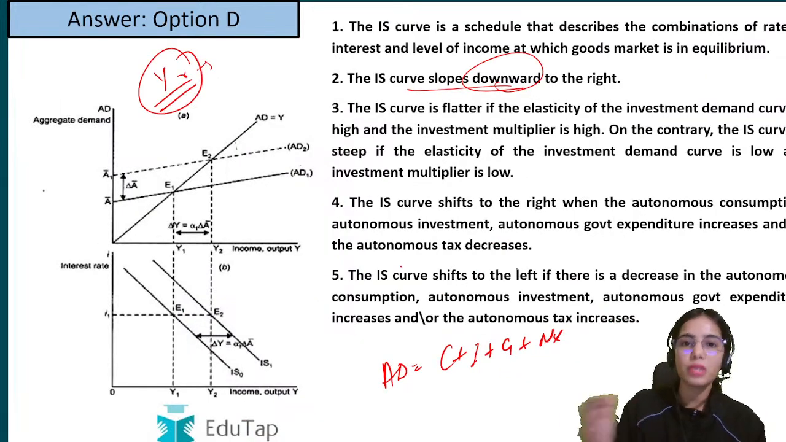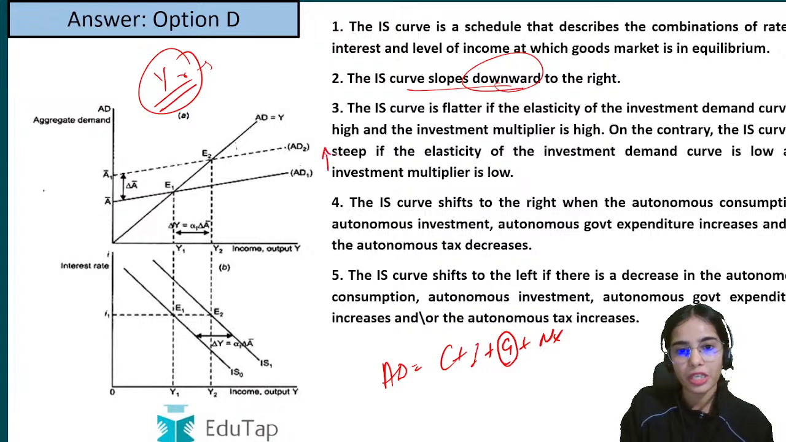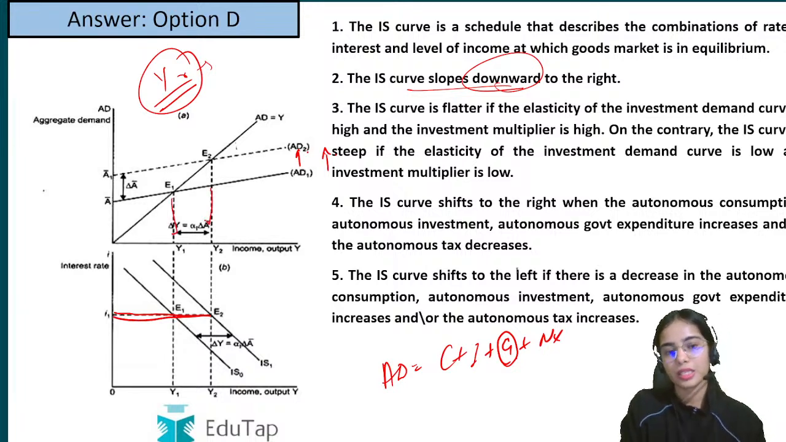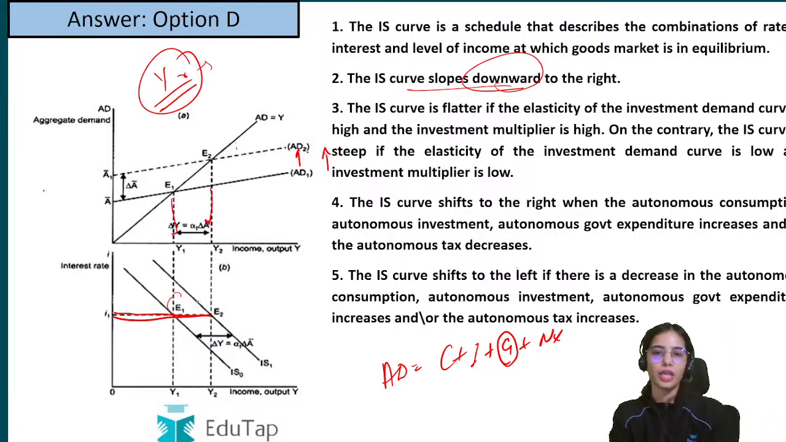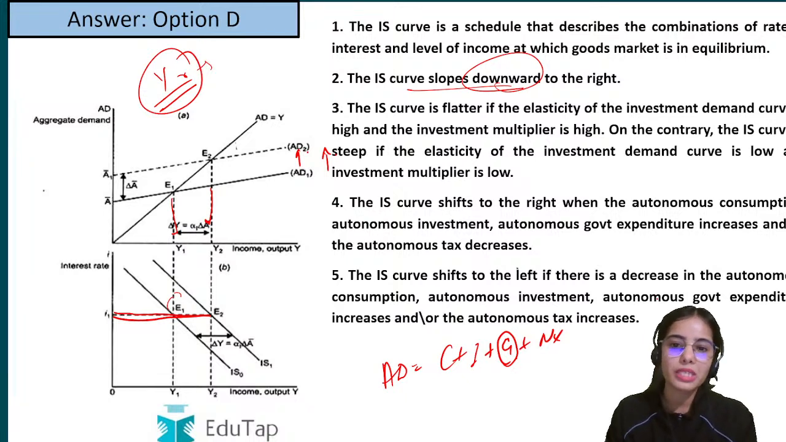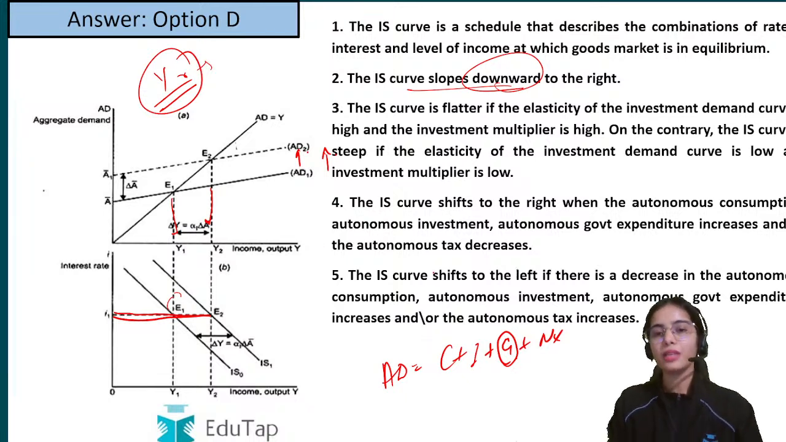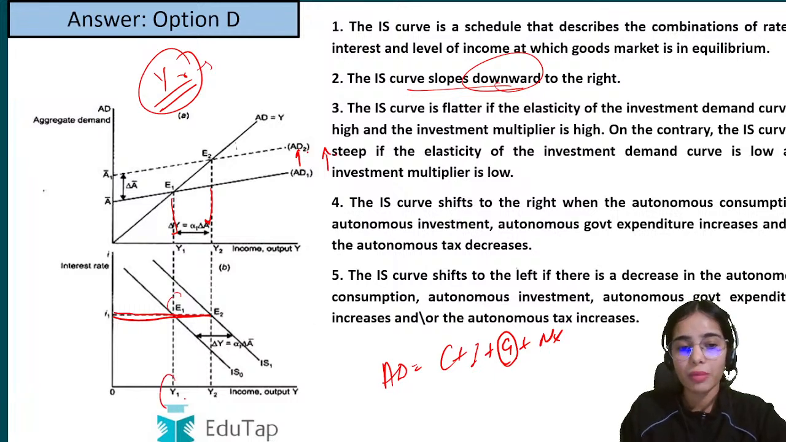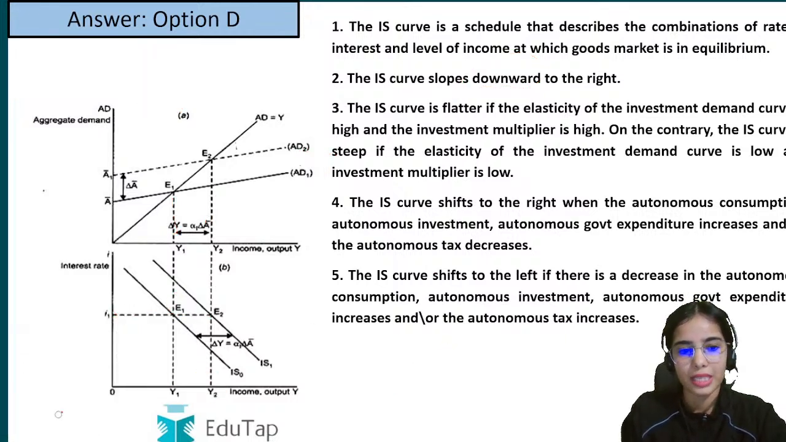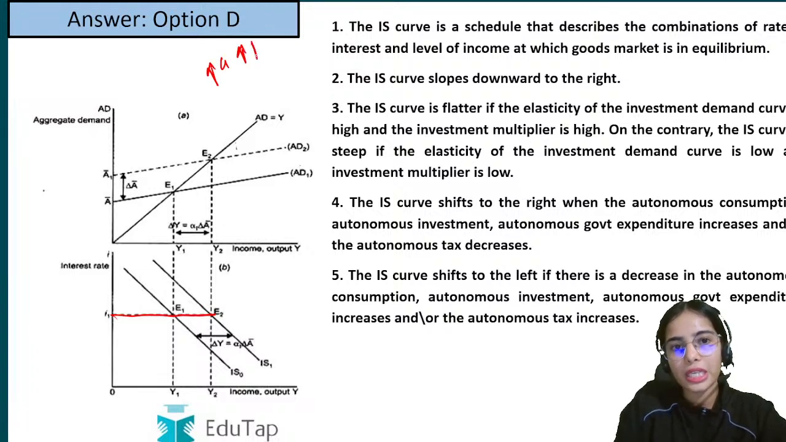But if the autonomous or external factors are changing, let's say there is an increase in government expenditure, the aggregate demand increases, and at the same level of rate of interest the level of income also increases. So this will cause a rightward shift in the IS curve. Because of autonomous reasons, the level of income can change at the same rate of interest. So increase in government expenditure, increase in aggregate demand, increase in income at the same rate of interest.